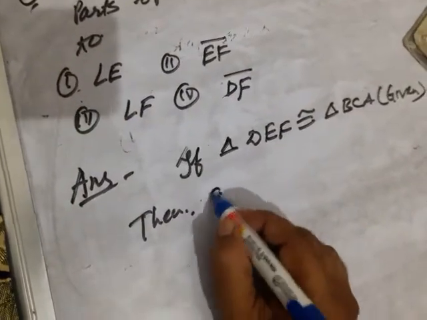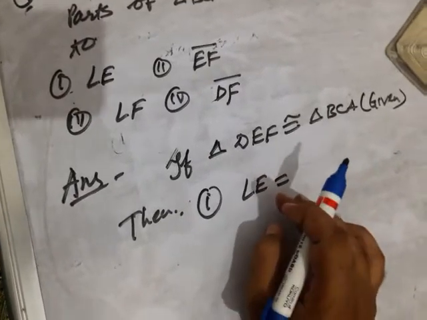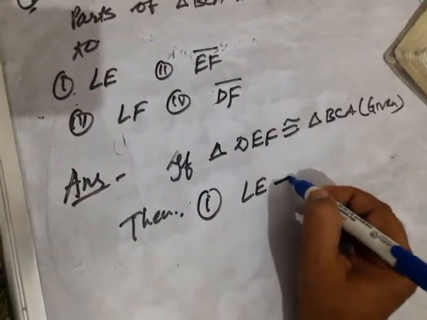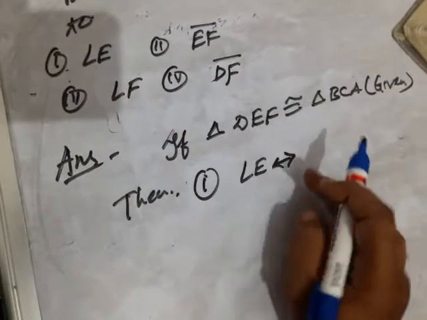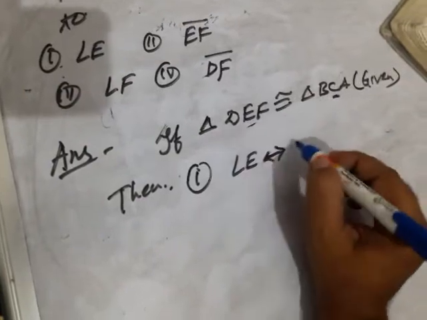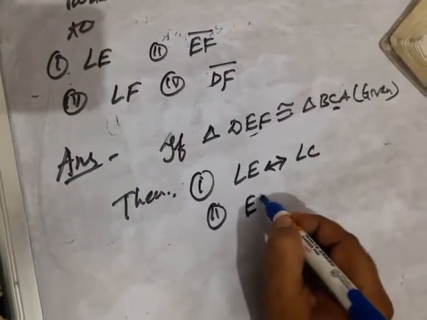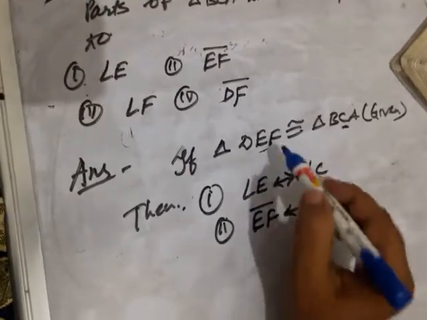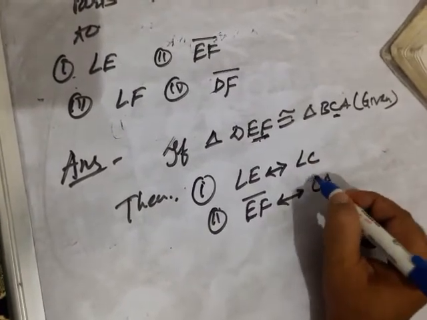Then what will happen? Number 1, angle E corresponds to angle C. This is the symbol of corresponds. Angle C, its position is middle. Second one is what? Line segment EF corresponds to CA, this way.